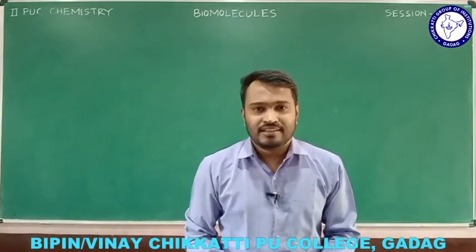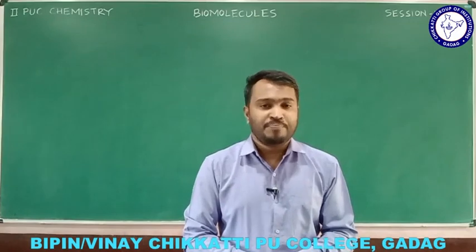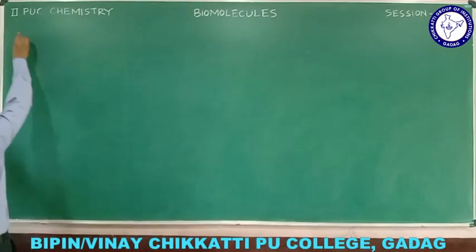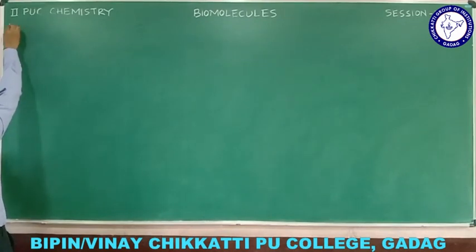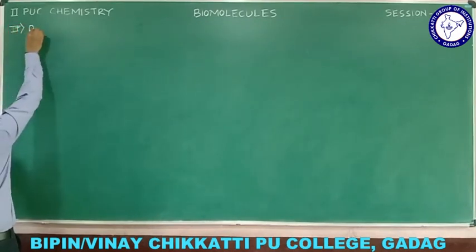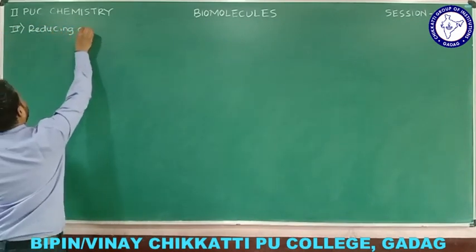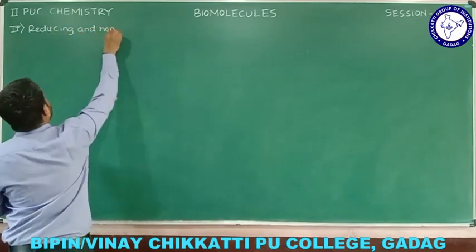And now we'll see the second type of classification of carbohydrates. The second type is reducing and non-reducing sugar.